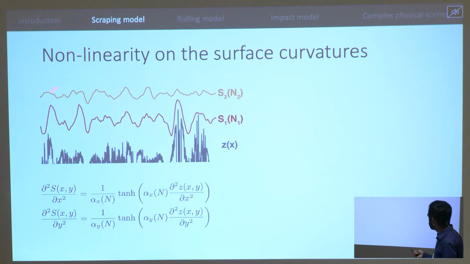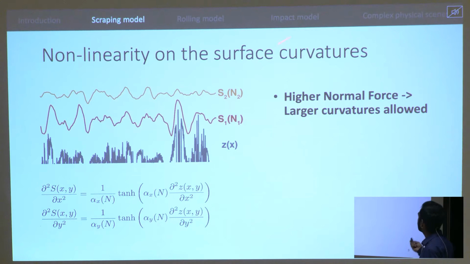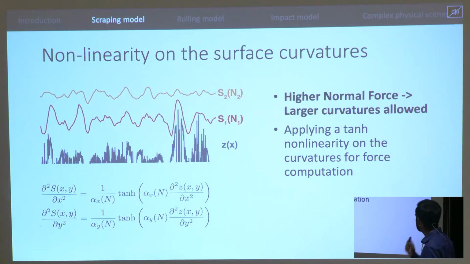So as you can see in the figure here, which is from real data, z of x is a surface depth map. S1 is a scraper trajectory for a higher normal force, which allows for more closer matching of the surface asperities. And S2 is a scraper trajectory for a smaller normal force, where the trajectory somehow follows the surface, but doesn't follow it exactly. So we wanted to build in this intuition of higher normal force equaling larger curvatures allowed in the scraper trajectories. So for this, we applied a tanh nonlinearity on the curvatures for force computation. You can see the nonlinearity here.